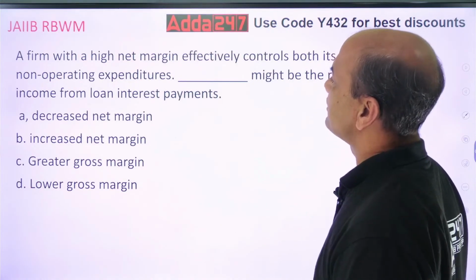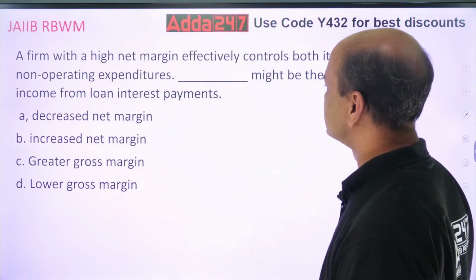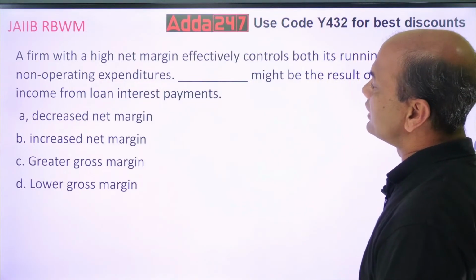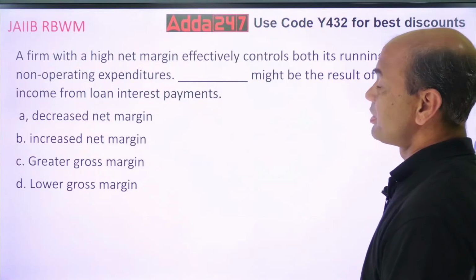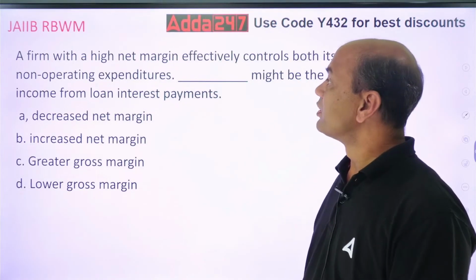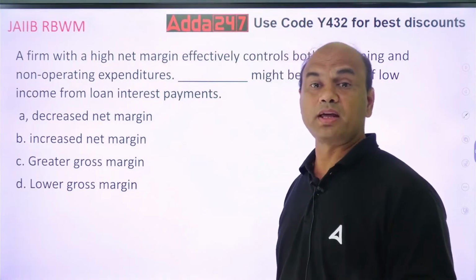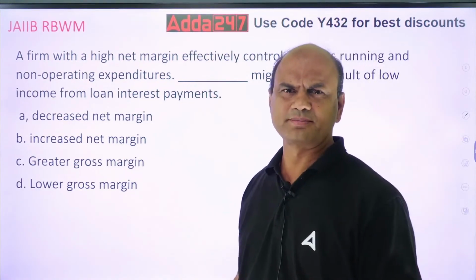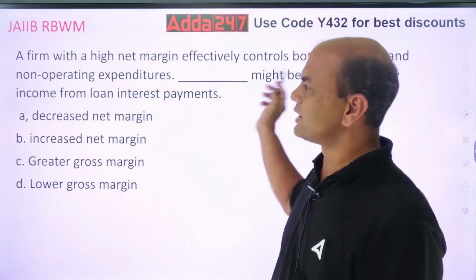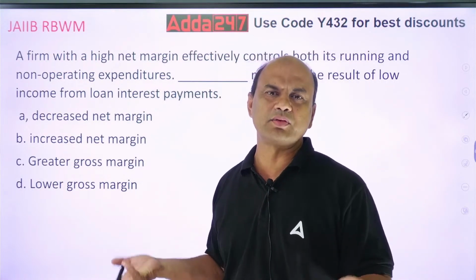A firm with a high net margin effectively controls both its running and non-operating expenditures. Dash might be the result of low income from loan interest payments. Very simple but very basic question. A firm with high net margin means a huge net profit. Then what does it mean? It effectively controls both its running and non-operating expenses. So if I am having huge money, I can control everything, isn't it?